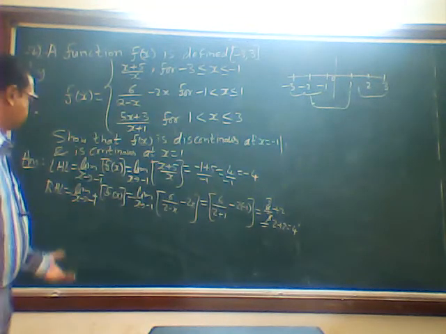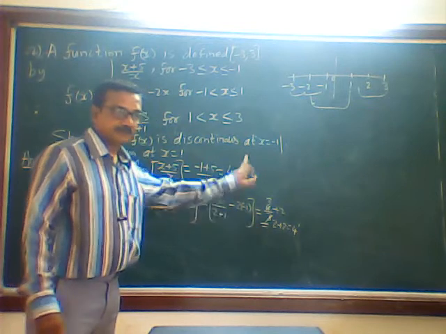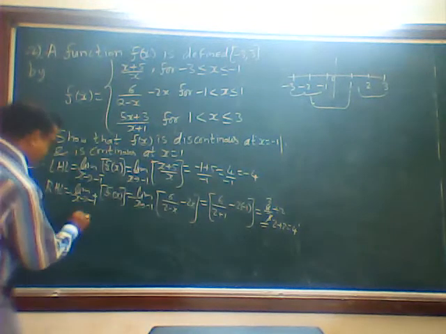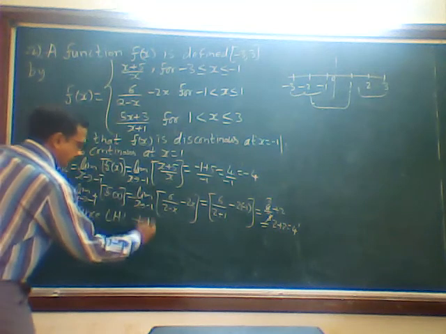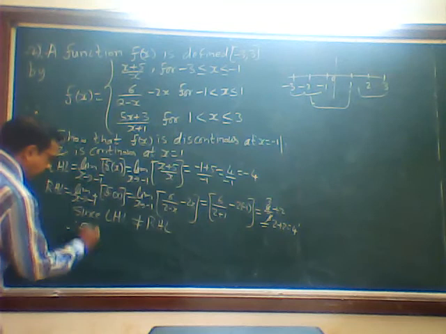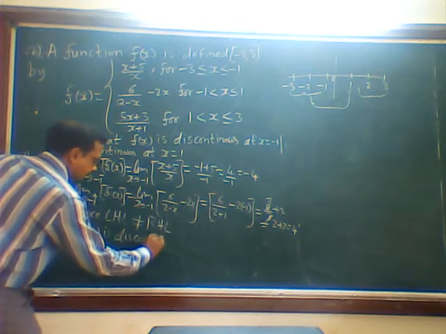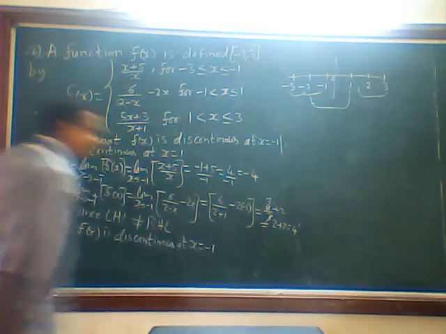Fine. Now see here. This is minus 4, this is 4. LHL and RHL are not equal. That's why it is discontinuous. Since LHL is not equal to RHL, therefore f of x is discontinuous at x is equal to minus 1.